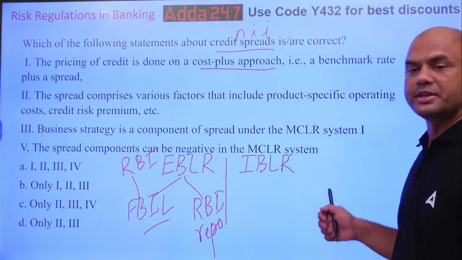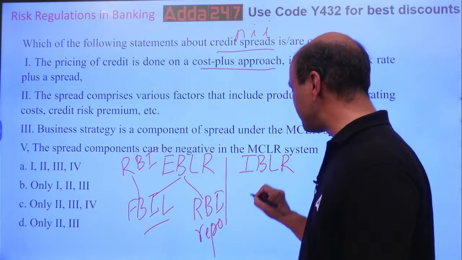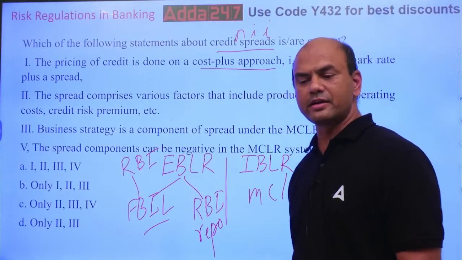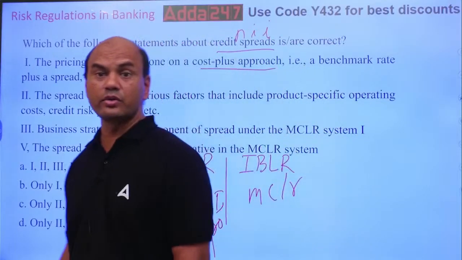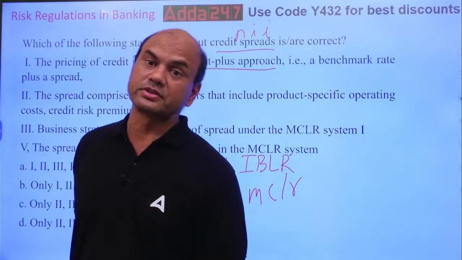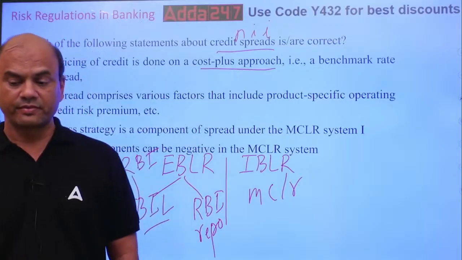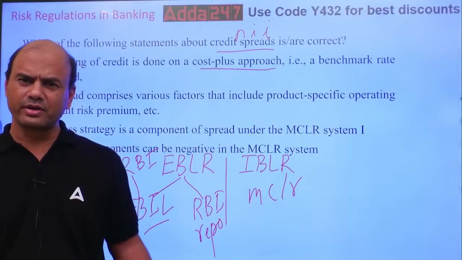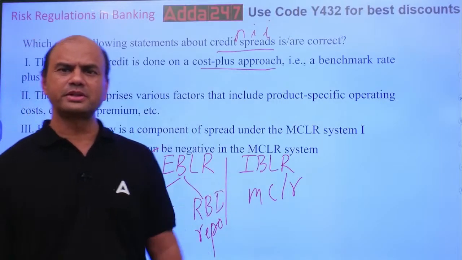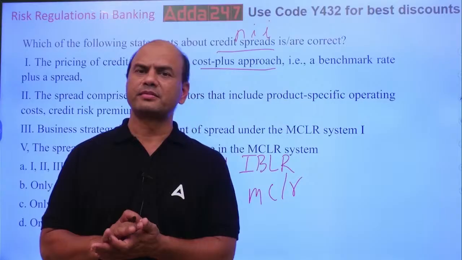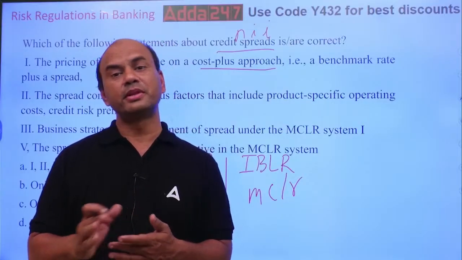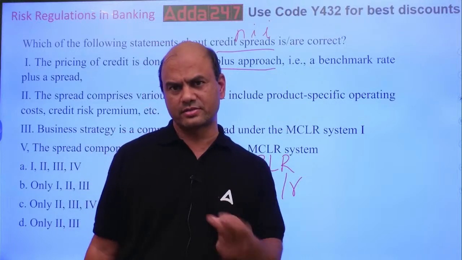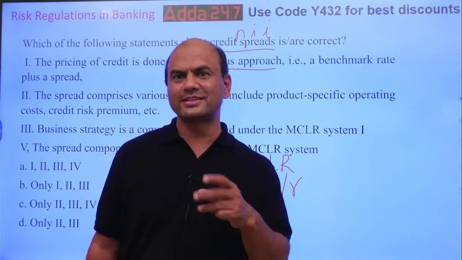So internal benchmark. Internal benchmark is nowadays mainly related to MCLR, marginal cost of lending rates. What is this? You have heard about this MCLR? How many of you have heard about this in the banks? Give me the answer, chalo, in comment section. What are the components of MCLR? Fast. Jaldi.